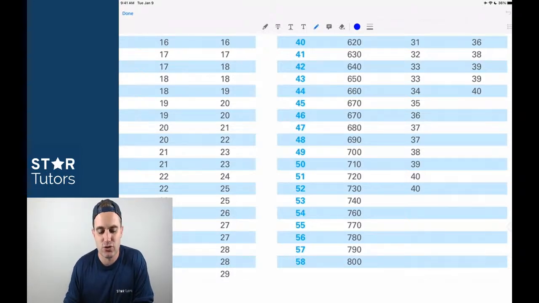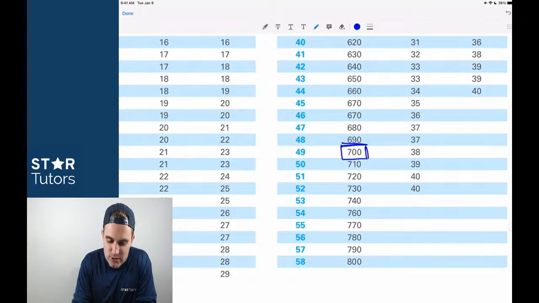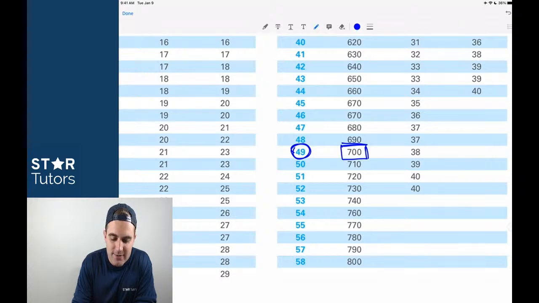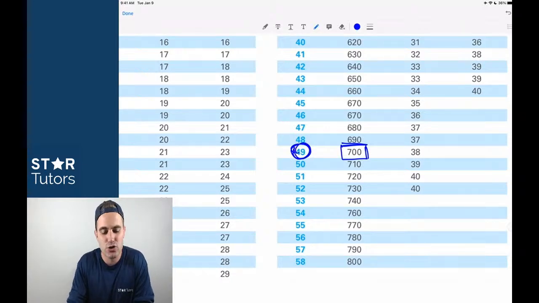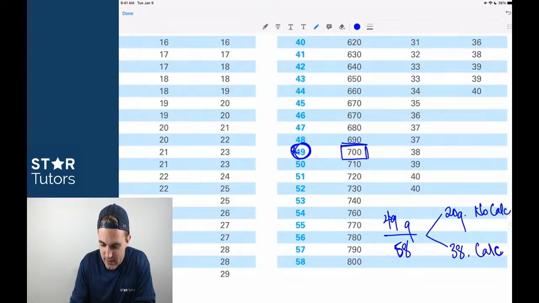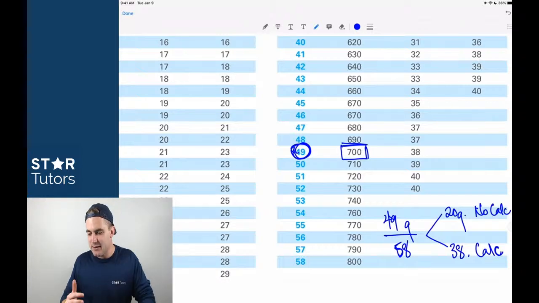As an example, if you're trying to get to a 700 on the math test, which is an exceptionally high score, an awesome math score, then you need to know going in that this is not about getting a 700, it's about getting 49 between the two math sections. It's about getting 49 questions out of 58 questions right. And those can be broken up between the 20-question no-calc test, which is what we're looking at today, and the 38-question calc test. Does that make sense? Can everybody give me a thumbs up?